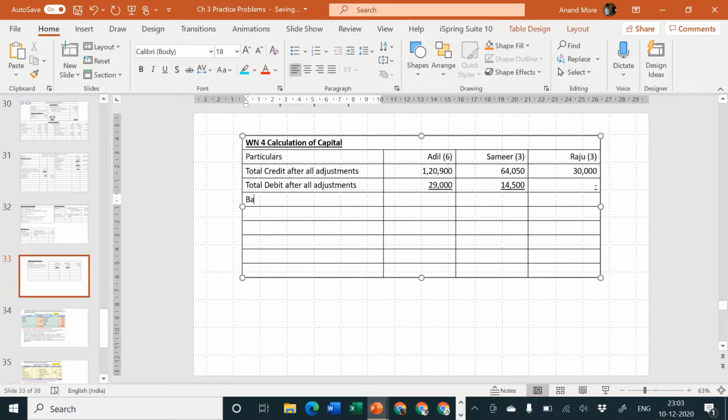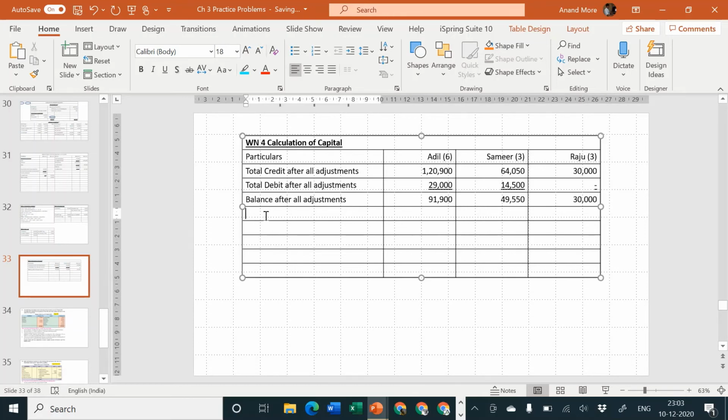Whatever remains, that will be called as balance after all adjustments. 1,20,900 minus 29,000. We get 91,900. Next, 64,050 minus 14,500 is equal to 49,550. And 30,000 is equal to 30,000.